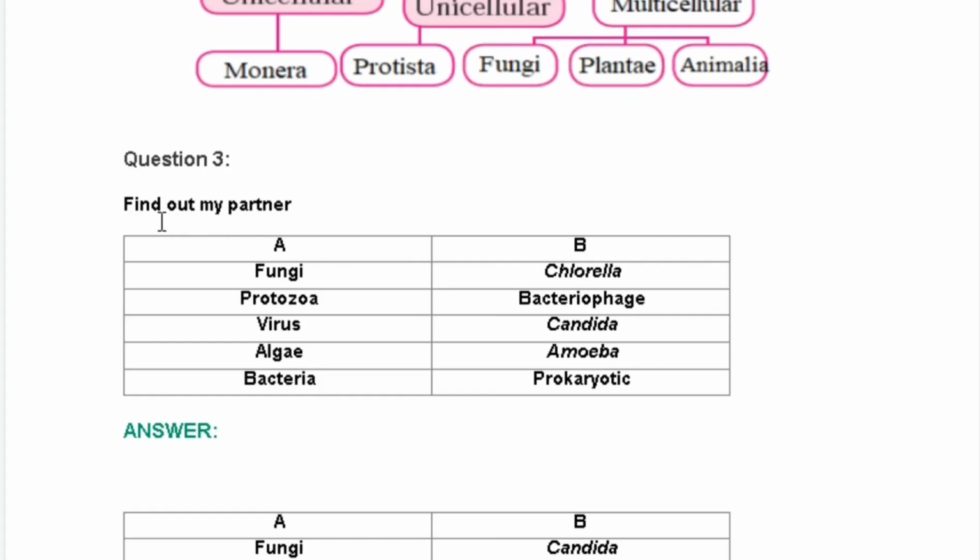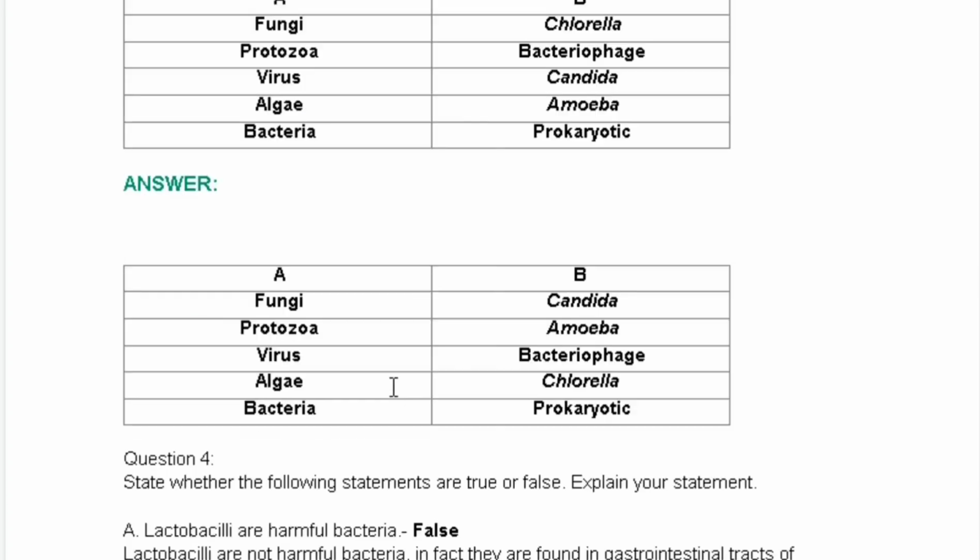Now the next question is find out my partner. As you can see, in column A we have fungi, protozoa, virus, algae, bacteria, whereas in column B there are cholera, bacteriophage, candida, amoeba, prokaryotic. These are all examples of the things given in column A. So let us look at the answers.